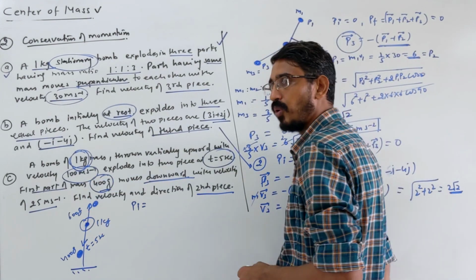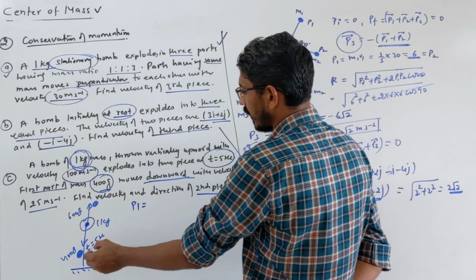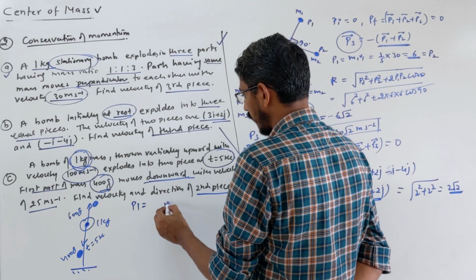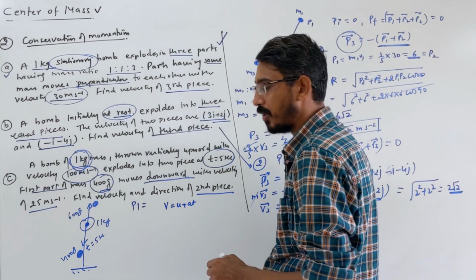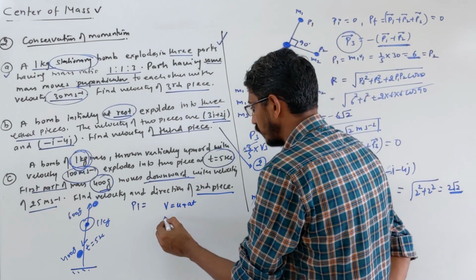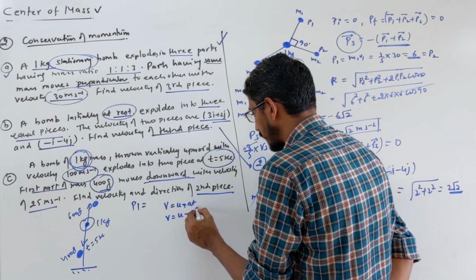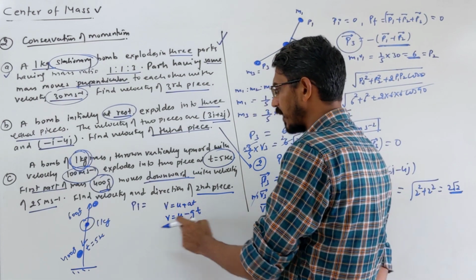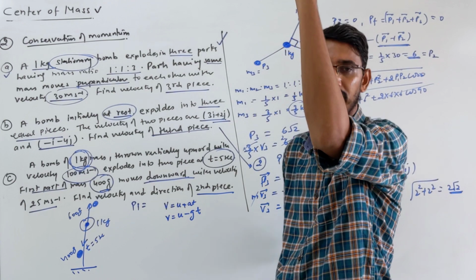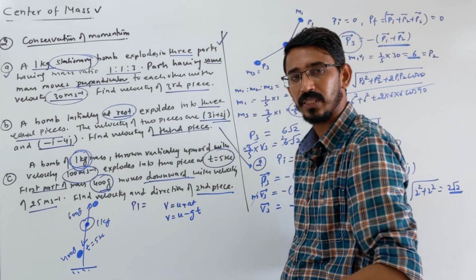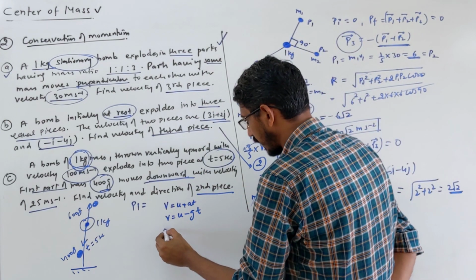What's the velocity at that point? Let's write the equation of motion for that. We know the time, so V is equal to U plus AT. We can write this because we know the acceleration and the time. So V is equal to U minus GT. I am writing the acceleration as negative G, because when you are moving upward your acceleration will be minus G. Moving toward the center of the earth is positive. So what is the final velocity?